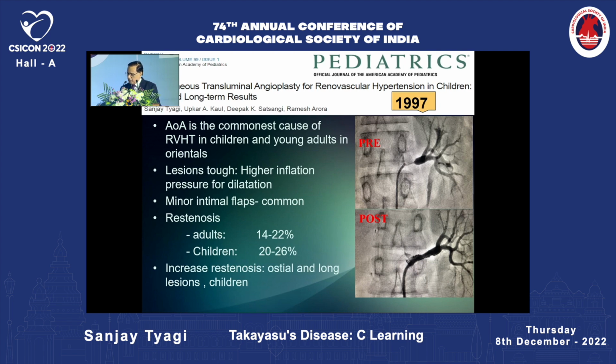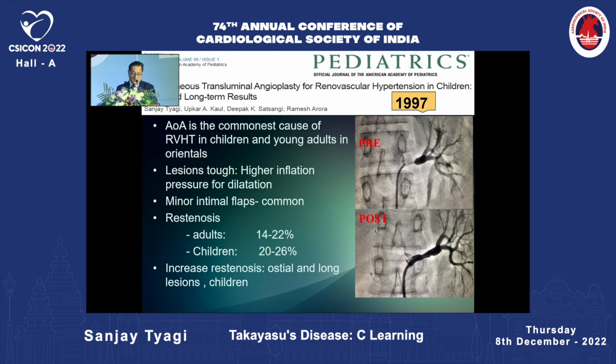Also, we had published the largest series in the world of balloon angioplasty for renovascular hypertension in children in 1997 in Pediatrics, which is the official journal of the American Society of Pediatrics, which showed that Takayasu arteritis is the commonest cause of renovascular hypertension in Indian children, as compared to fibromuscular dysplasia, which is the commonest cause of renovascular hypertension in the Western population. You must remember that Takayasu arteritis is the commonest cause of renovascular hypertension in Indian children.